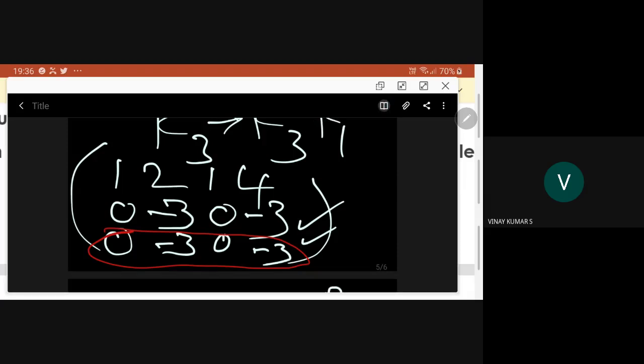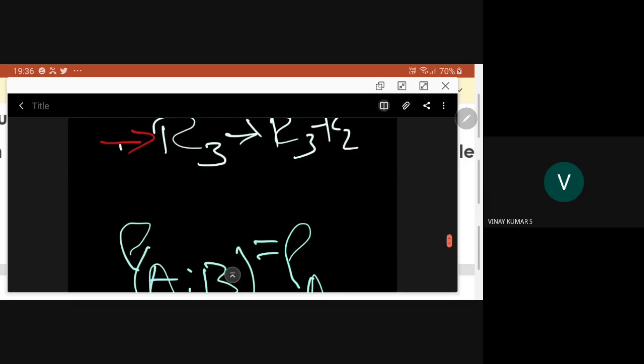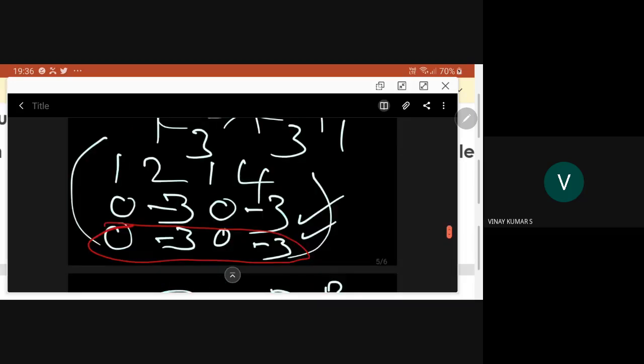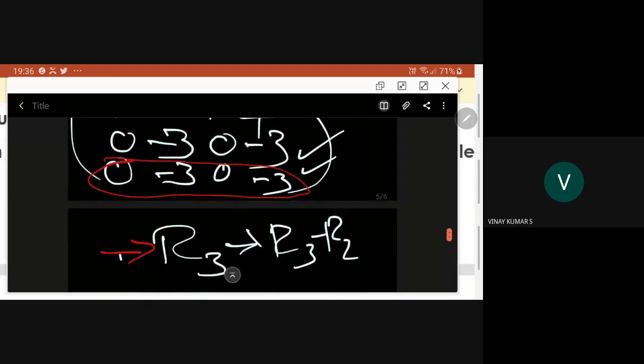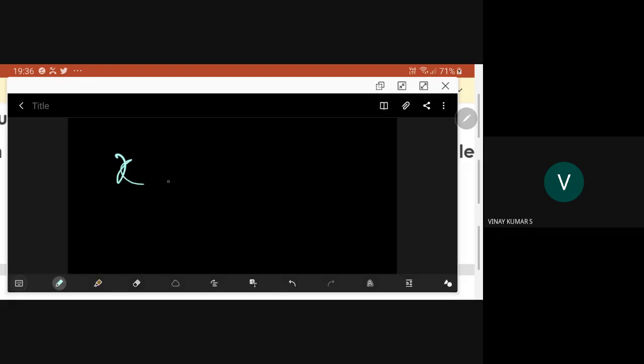See, you have the given system, now reduce it to x plus 2y plus z is equal to 4.